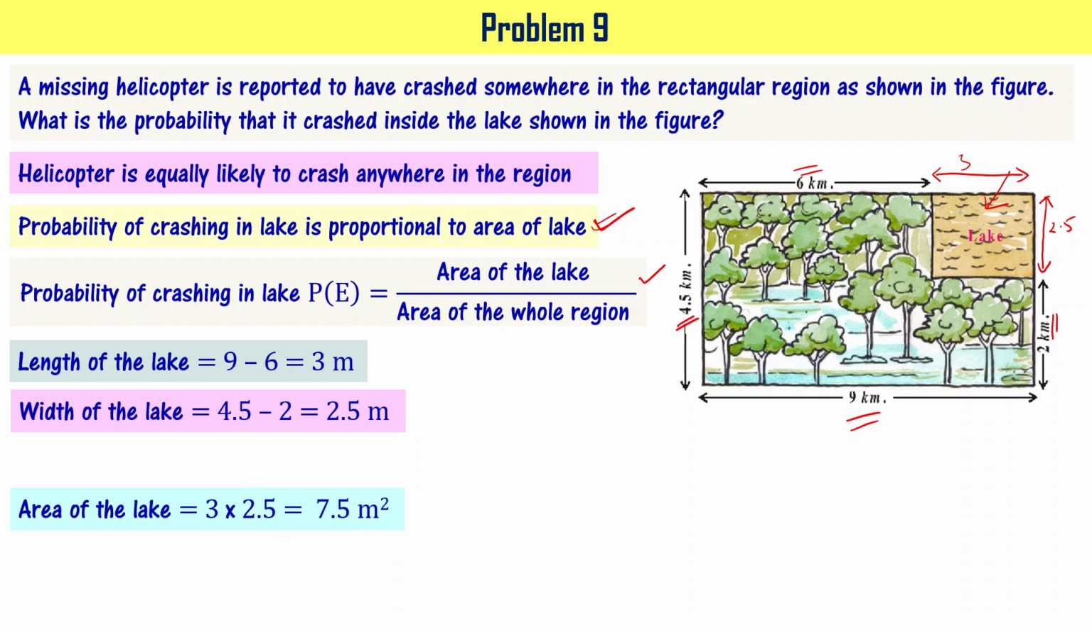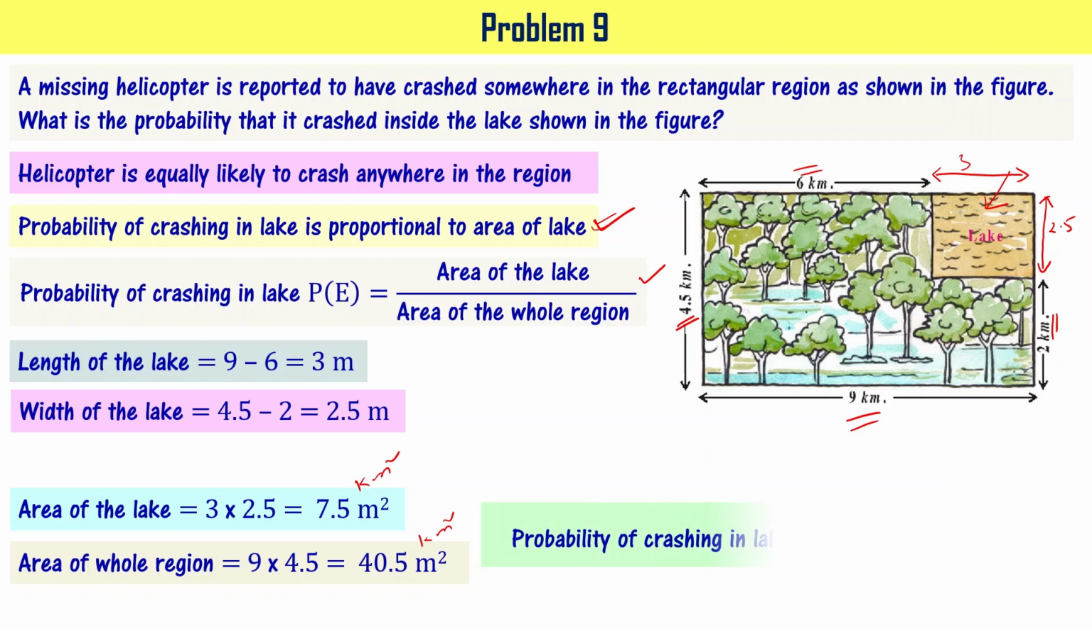So area of lake is 3 times 2.5, that is 7.5, sorry, kilometers square it has. And area of the whole region is 9 times 4.5, that is again 40.5 kilometers square, right? So probability of crashing in the lake is going to be 7.5 divided by 40.5. That can be written as 0.1852. So probability of crashing in lake is 0.1852.